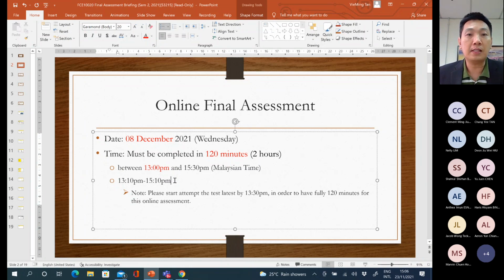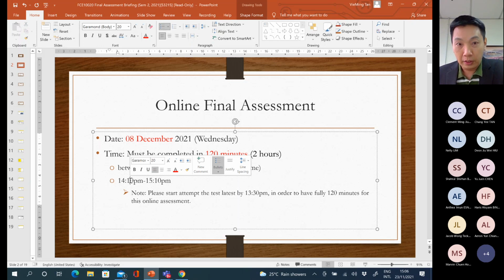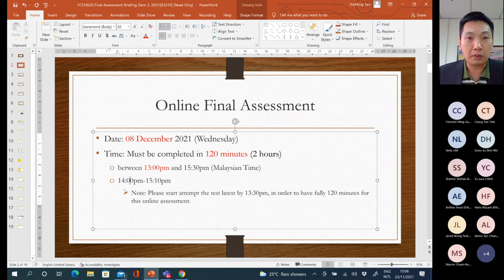Some students may be late, and may only manage to start at, let's say, 2 o'clock. Then the system will allow you to start at 2, but will stop you from attempting the assessment at 3:30 p.m. So that means you can only have 1 hour 30 minutes if you start at 2 o'clock.